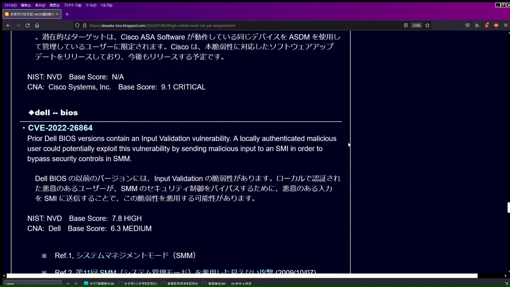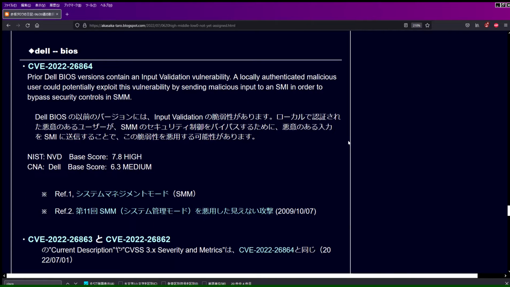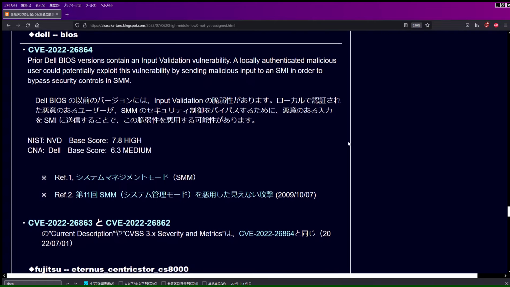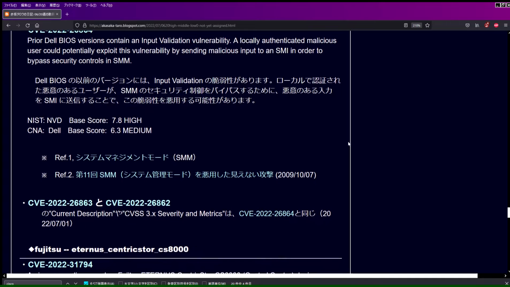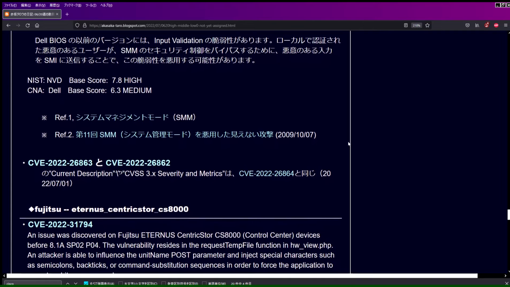Dell BIOS. CVE-2022-26864. Previous versions of the Dell BIOS contain an input validation vulnerability. A locally authenticated malicious user could exploit this vulnerability by submitting malicious input to SMM in order to bypass SMM security controls. NIST NVD base score 7.8 high. CNA Dell base score 6.3 medium. Reference 1: System Management Mode, SMM. Reference 2: Invisible Attacks Exploiting System Management Mode, SMM, October 7, 2009.